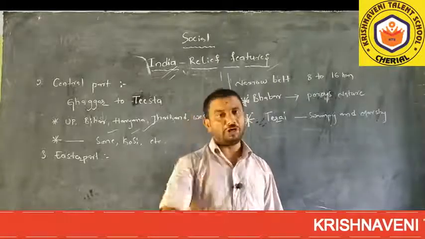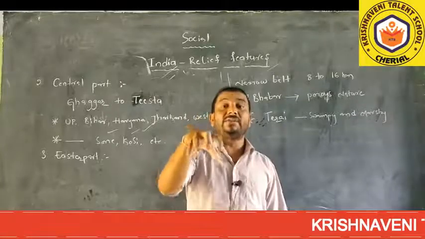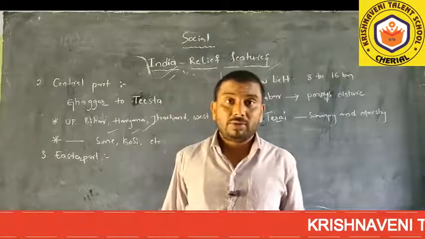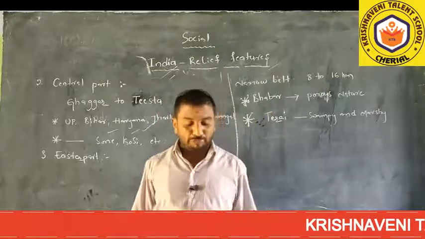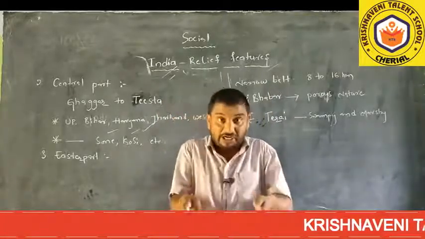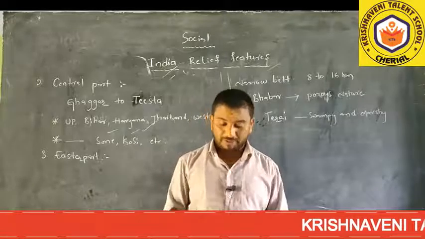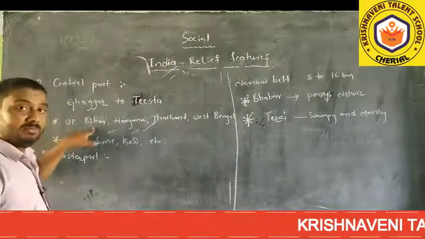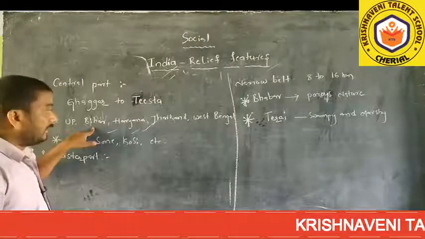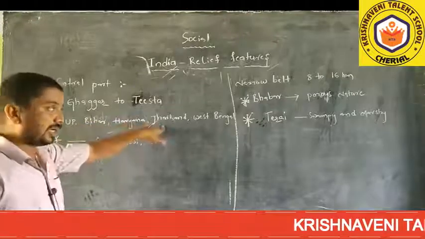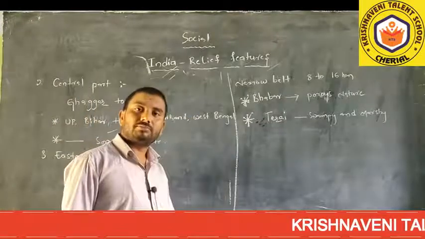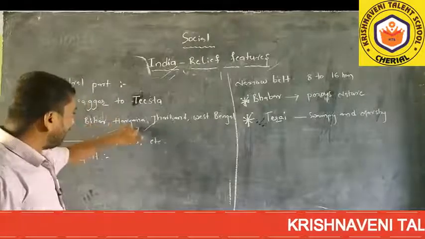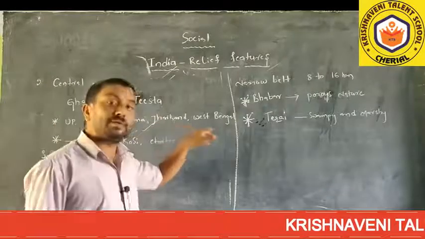In which states are the Ganga plains located? Uttar Pradesh, Bihar, Haryana, Jharkhand, West Bengal.